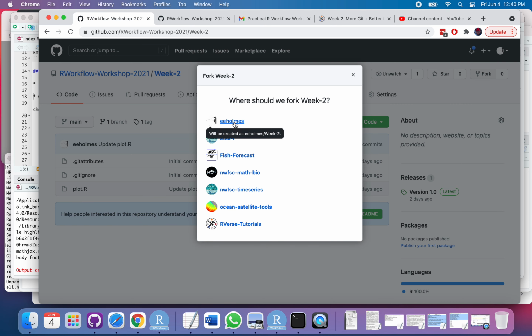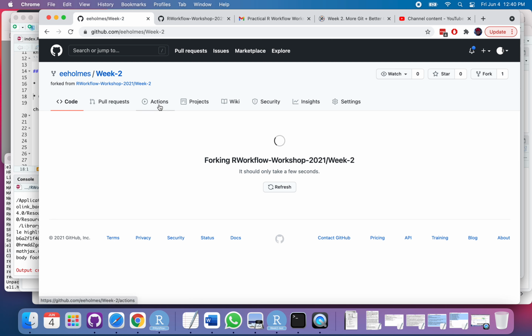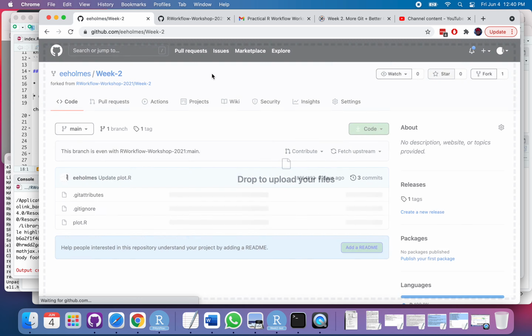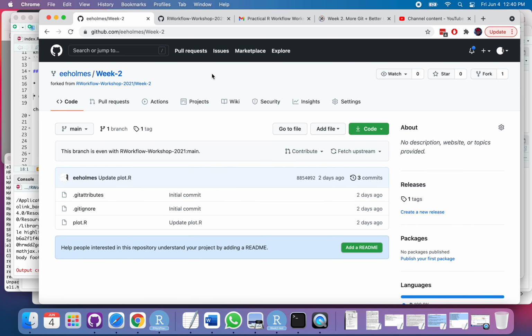And you can't fork your own repository, and you can't fork back to the same organization that you're forking from. So I can't fork this back into our workflow workshop 2021. I'm going to fork it into my own personal account here. All right. Okay. So now I have a copy of this, and in many ways it looks the same, right?